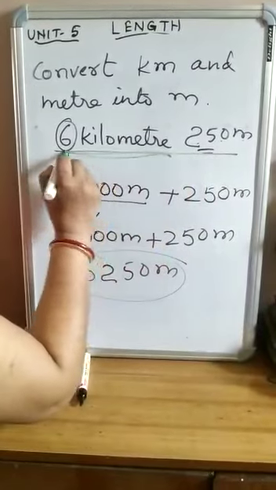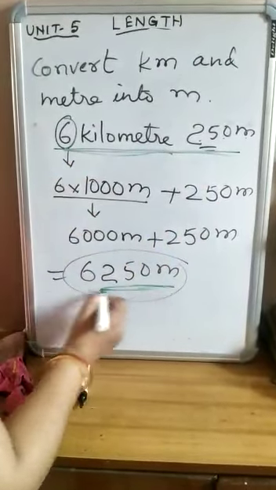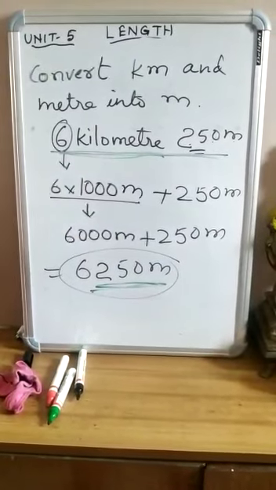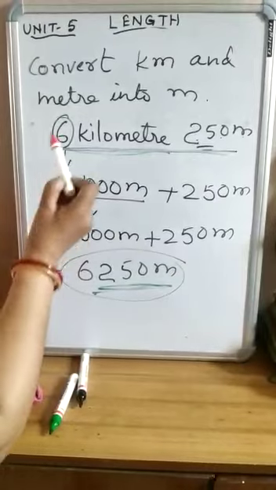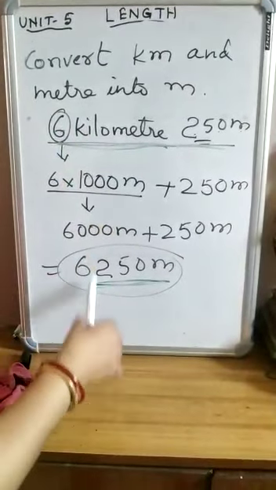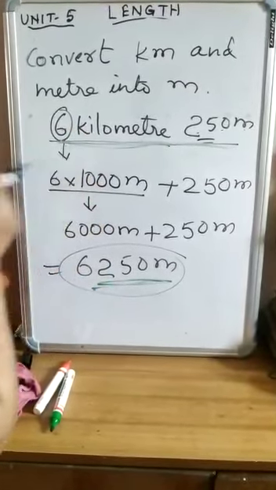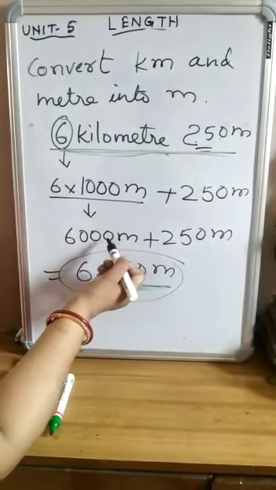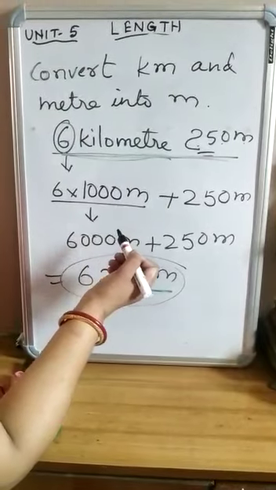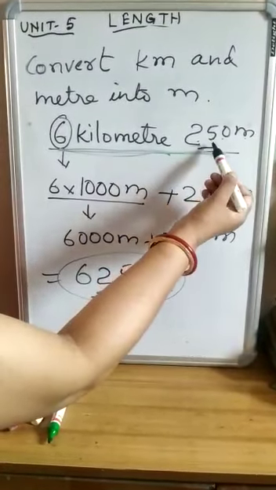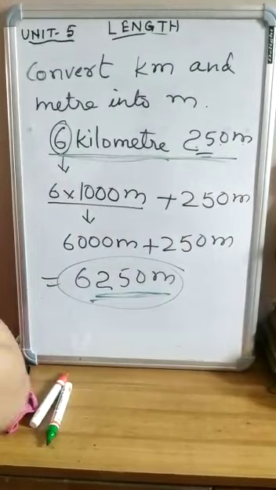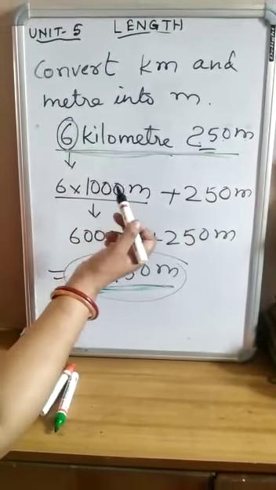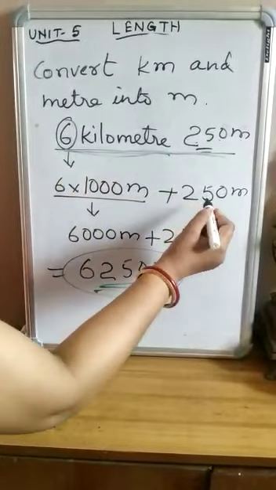So see all of you how this one meter and kilometer is converted into only meter. We can say that the number of kilometer will be multiplied with 1000 meter, and then added to the number of meter.